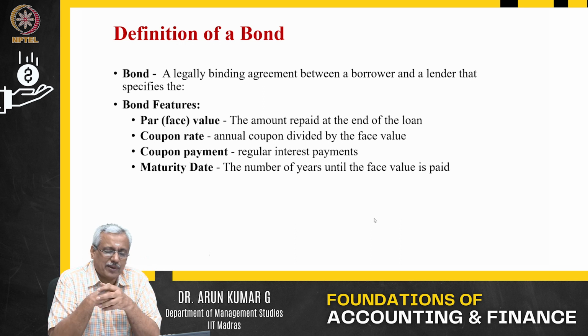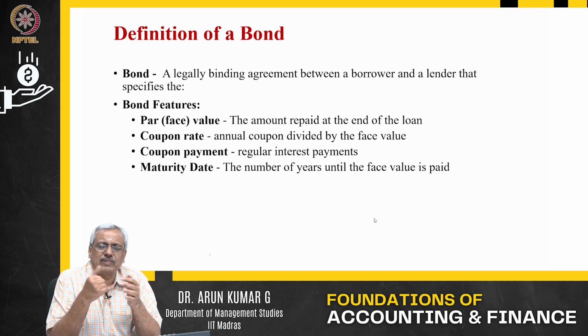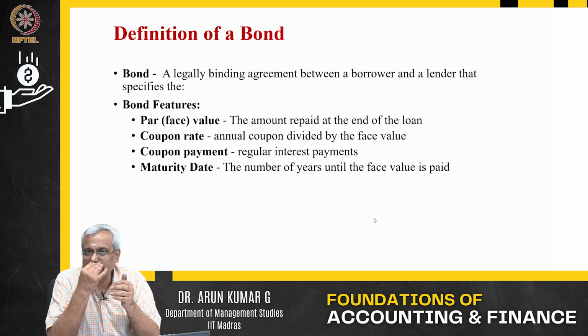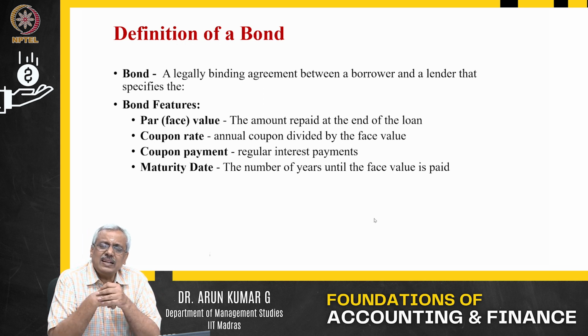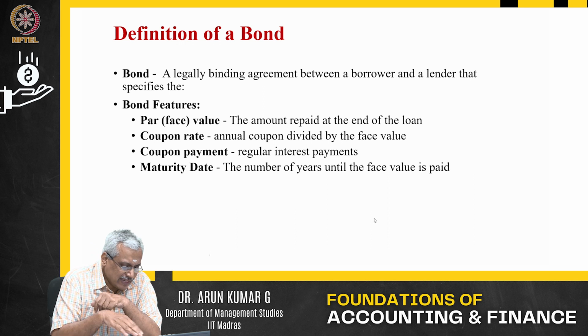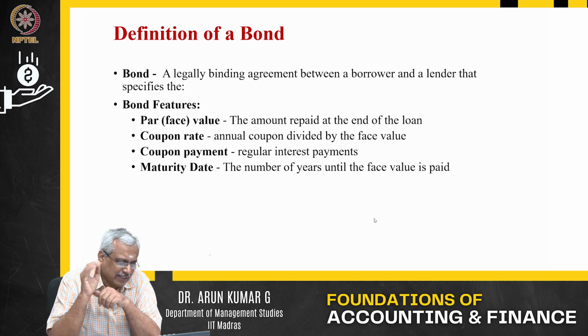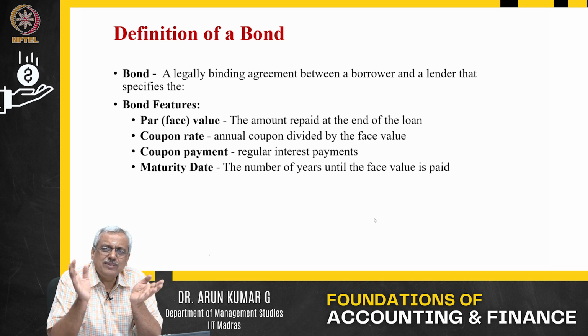For example, if you invest in a fixed deposit in State Bank of India, you get about 7% or 7.5% interest. That 7 or 7.5% interest is what we call the coupon rate on this bond. That is what we say coupon rate. It is the annual coupon divided by the face value, expressed as a percentage.